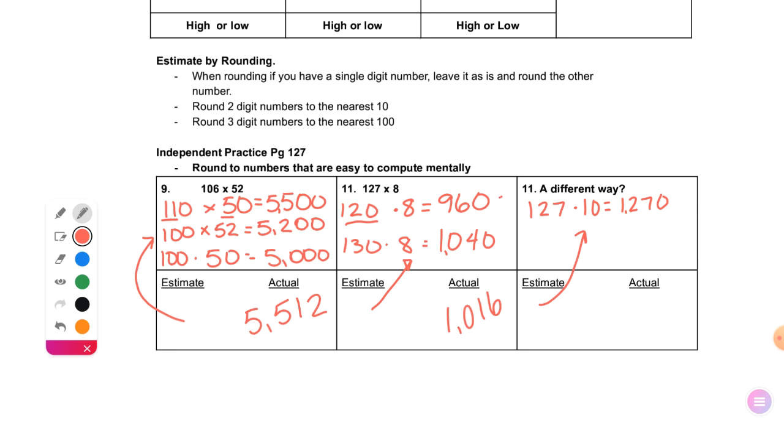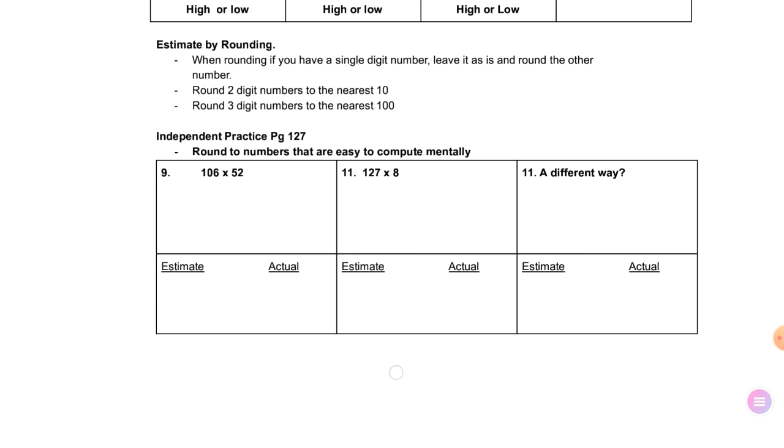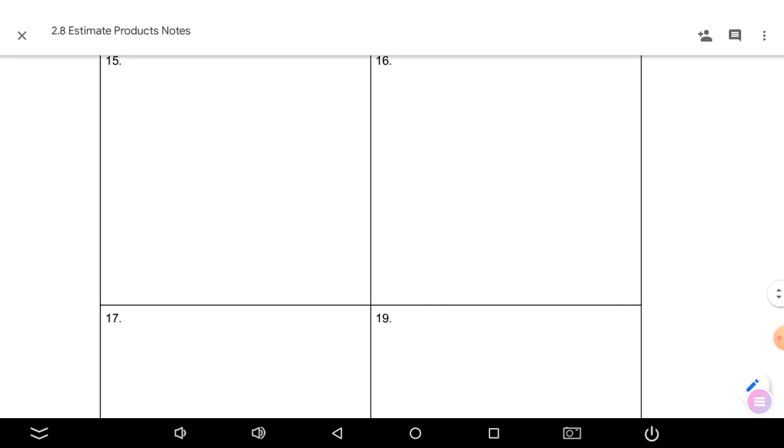Okay, go ahead and flip your paper to the back. And open your book to page 128 quickly and quietly. We are actually going to skip number 15 due to time.